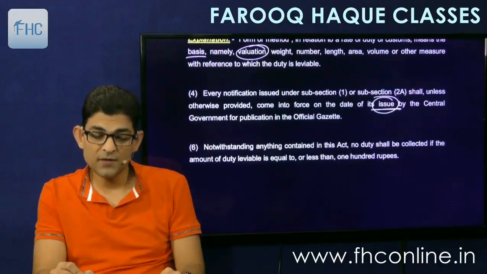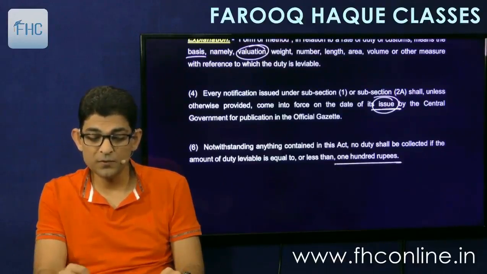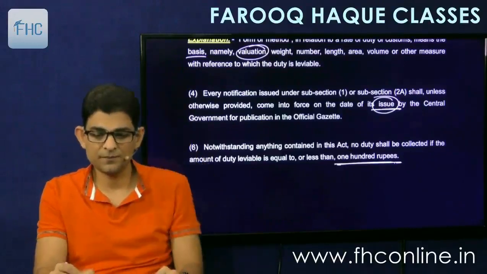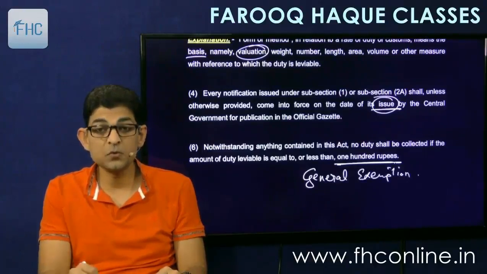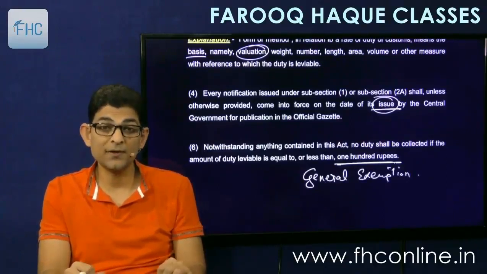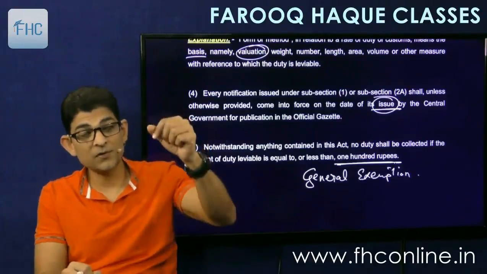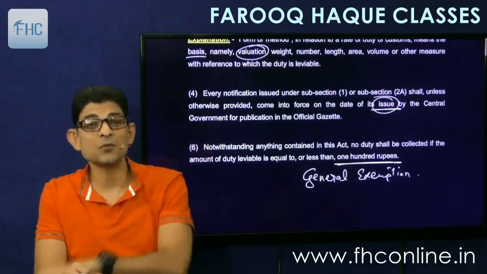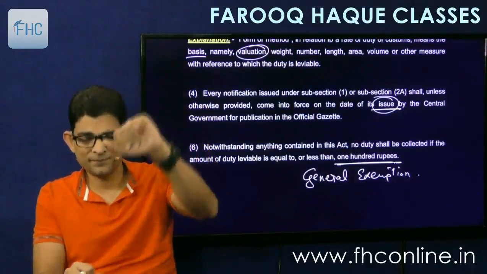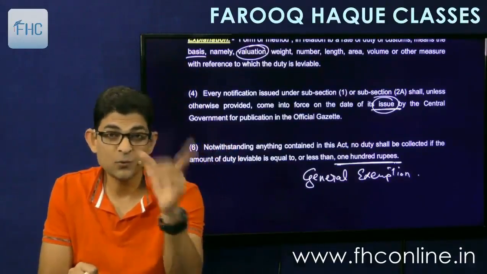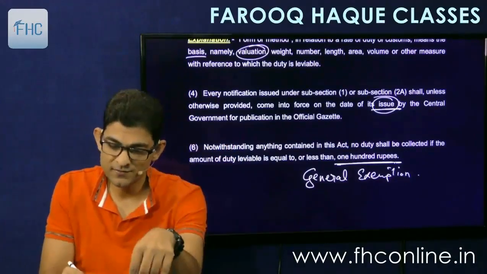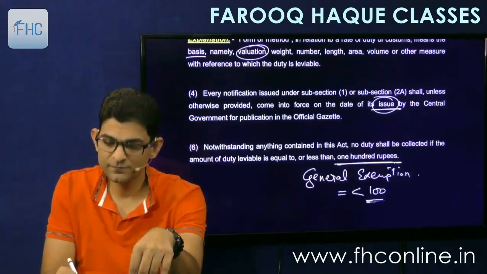Notwithstanding anything contained in this act, no duty shall be collected if the amount of duty leviable is equal to or less than 100 rupees. This is called as general exemption. If the custom duty, like for example you have imported a chocolate into India and the chocolate is chargeable to duty, and if the duty comes to only 56 rupees, it will be exempted. No duty collection if the duty is less than 100 rupees, equal to or less than 100 rupees. Simple.